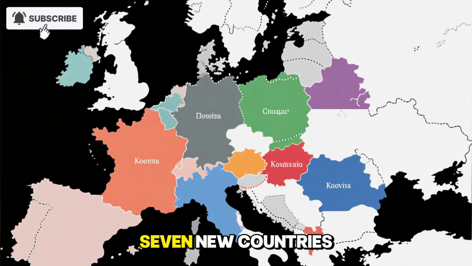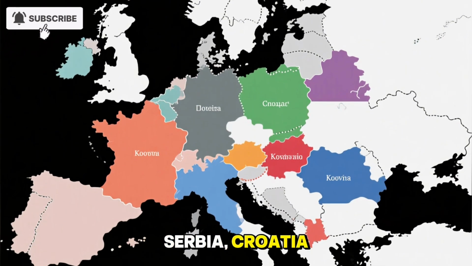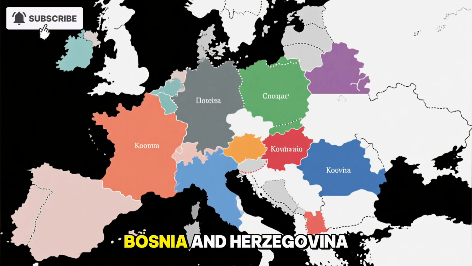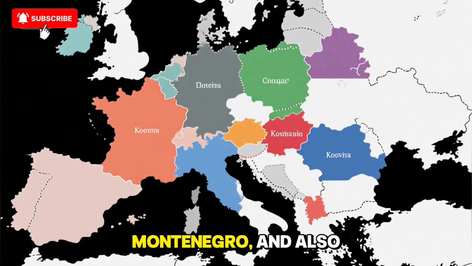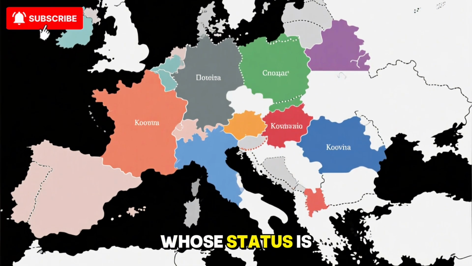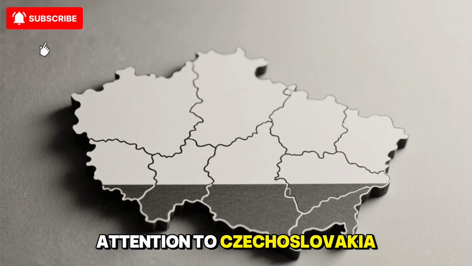This split birthed 7 new countries: Serbia, Croatia, Bosnia and Herzegovina, Slovenia, North Macedonia, Montenegro, and also Kosovo, whose status is still debated. We turn our attention to Czechoslovakia.